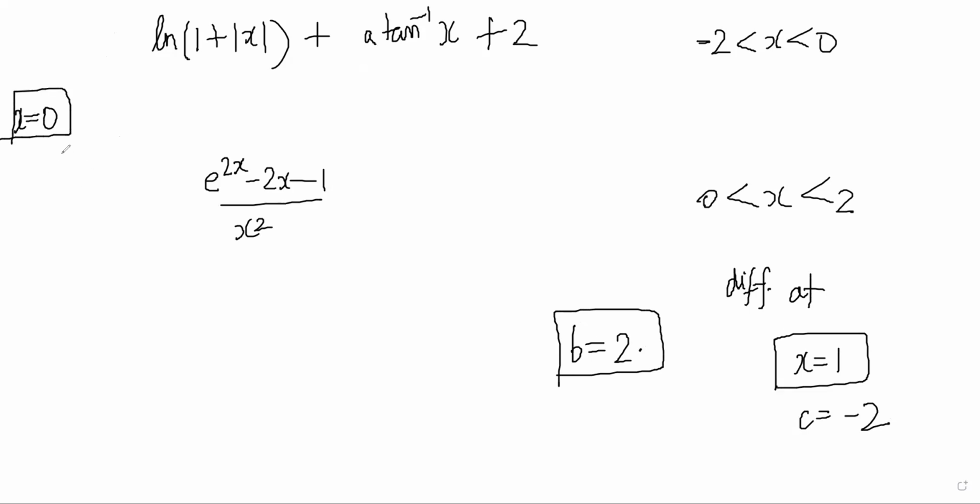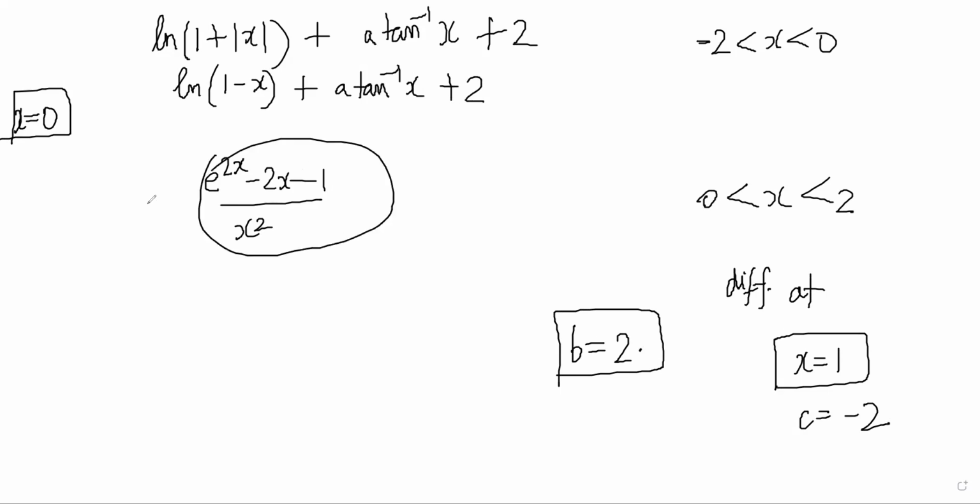And for doing that, I will use the trick that I was talking about earlier. So here this function is basically 1 minus x plus a tan inverse x plus 2, right? And this function is this for positive 1. So what I will do is I'll just differentiate here and differentiate here and put the values at 0. They should match. The left hand derivative should match this right hand derivative.